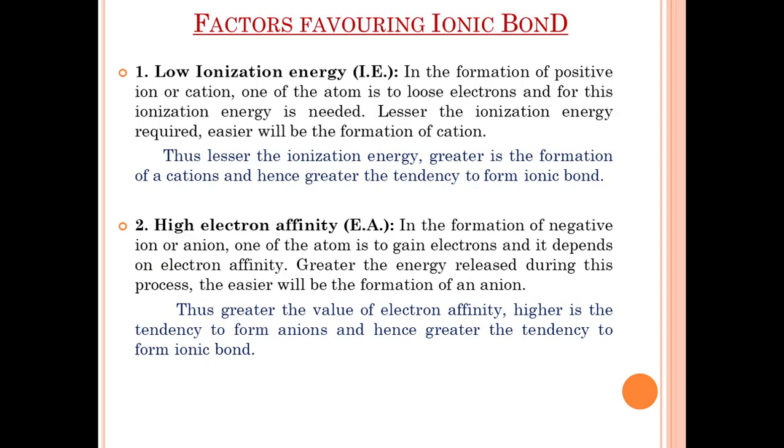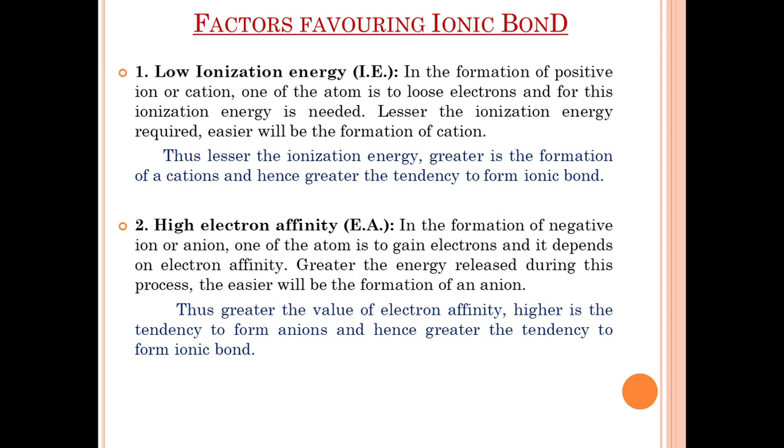Next, move on to the factors which favor the formation of ionic bond. Factors favoring ionic bond. First one, low ionization energy. As we know the definition of ionization energy, it is the amount of energy required to remove the outermost electron from an isolated gaseous neutral atom.